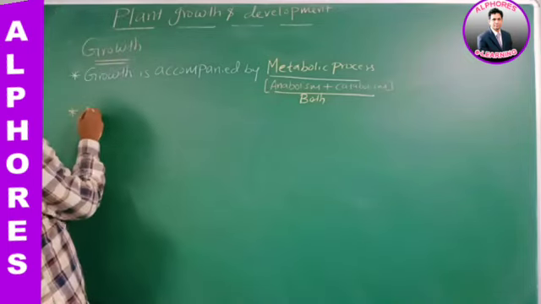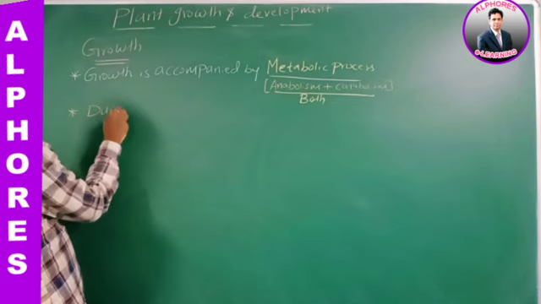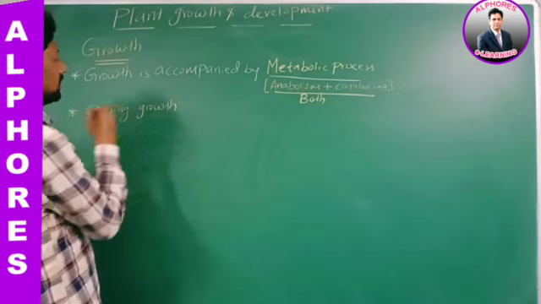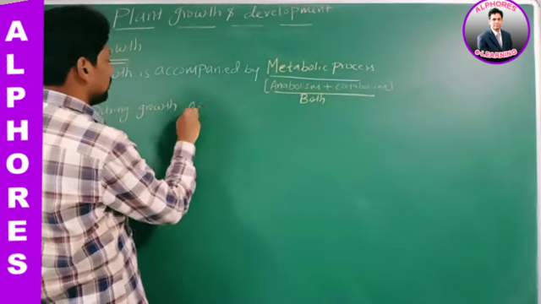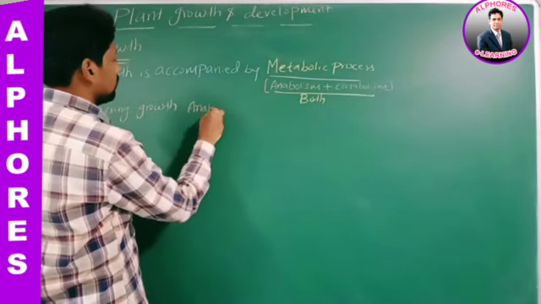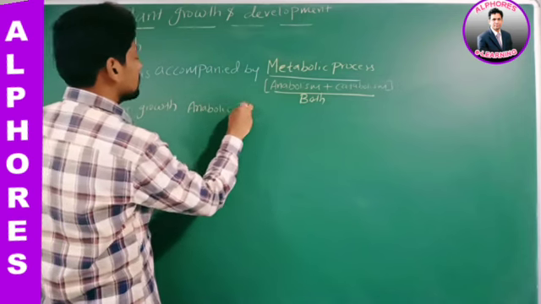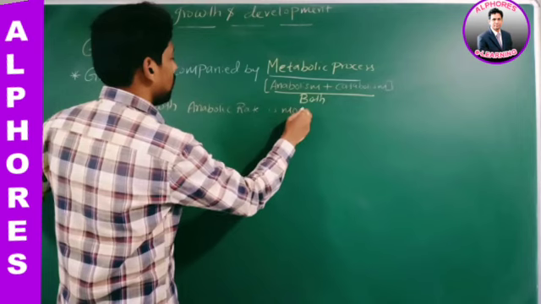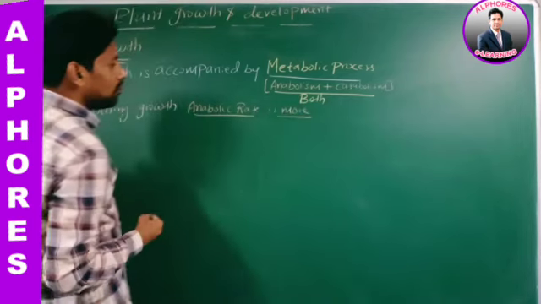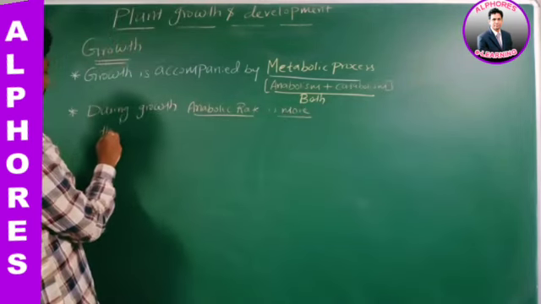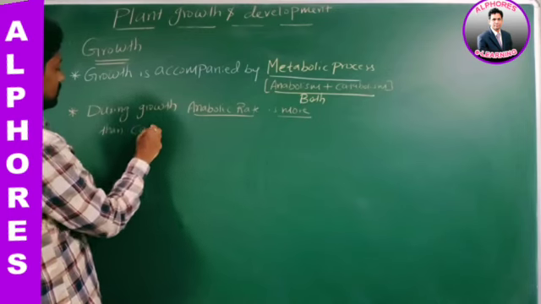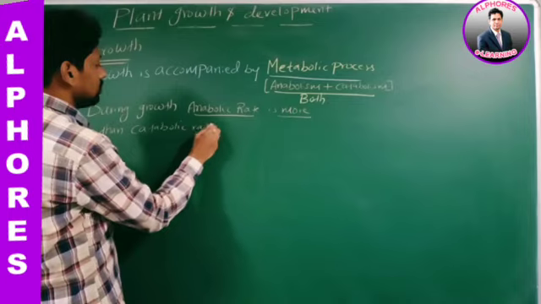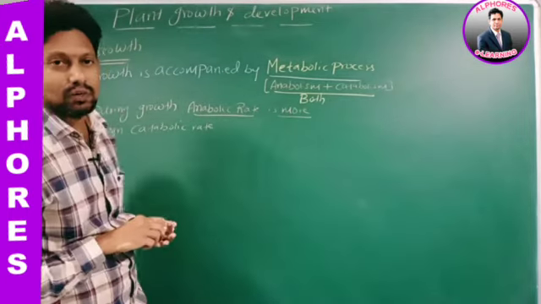Therefore, during growth, anabolic rate is more than catabolic rate.